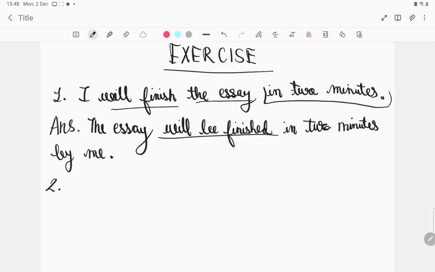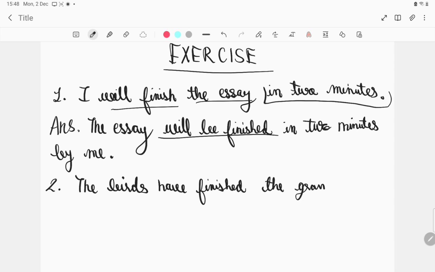Now the second question is: the birds have finished the grain. Birds have finished the grain.